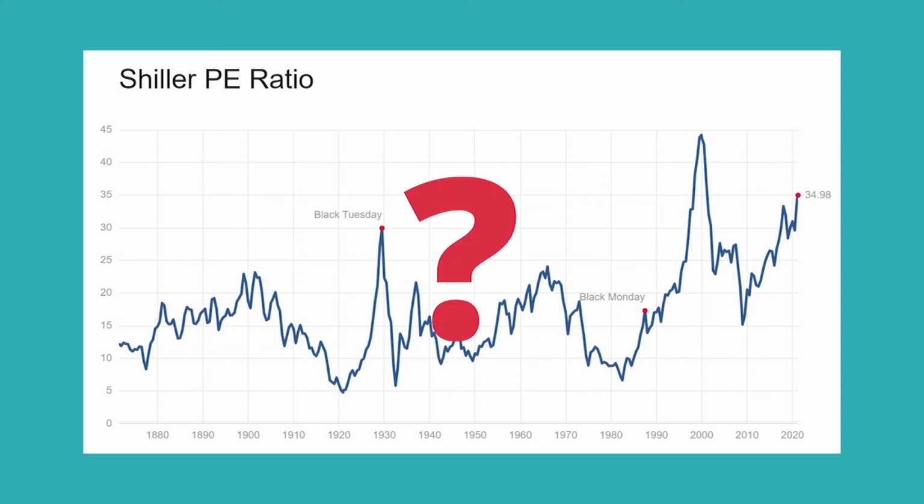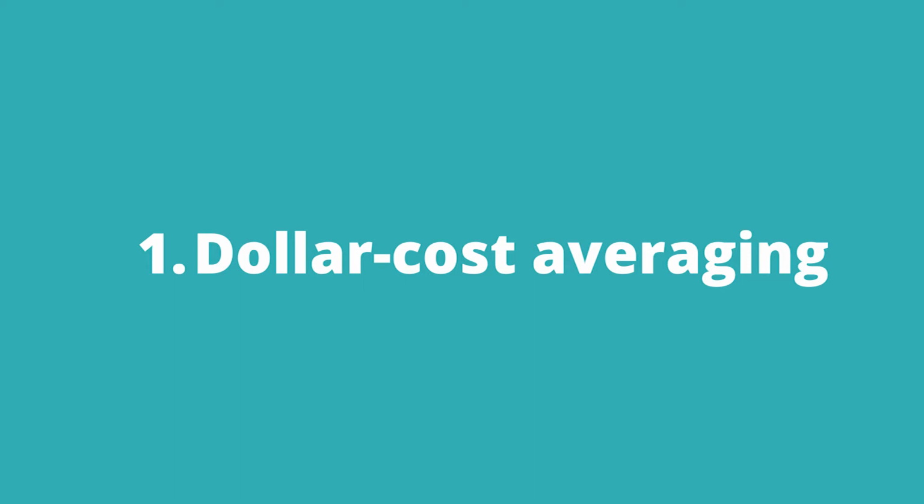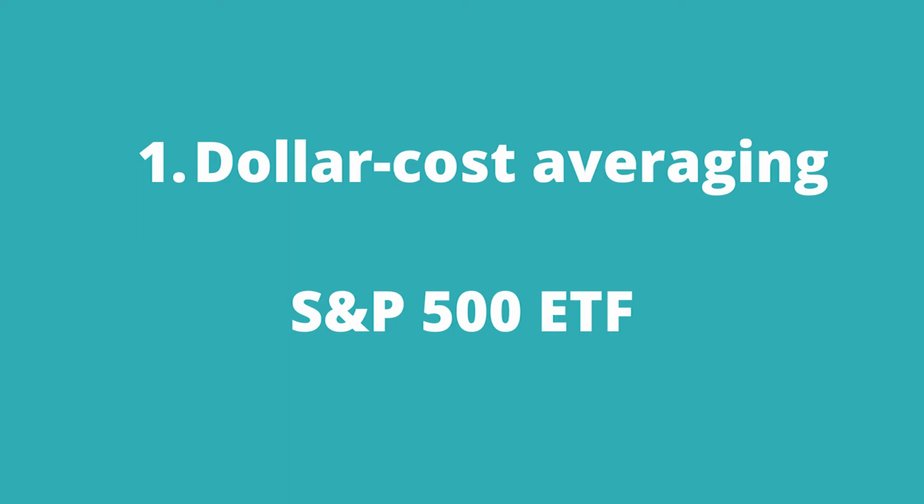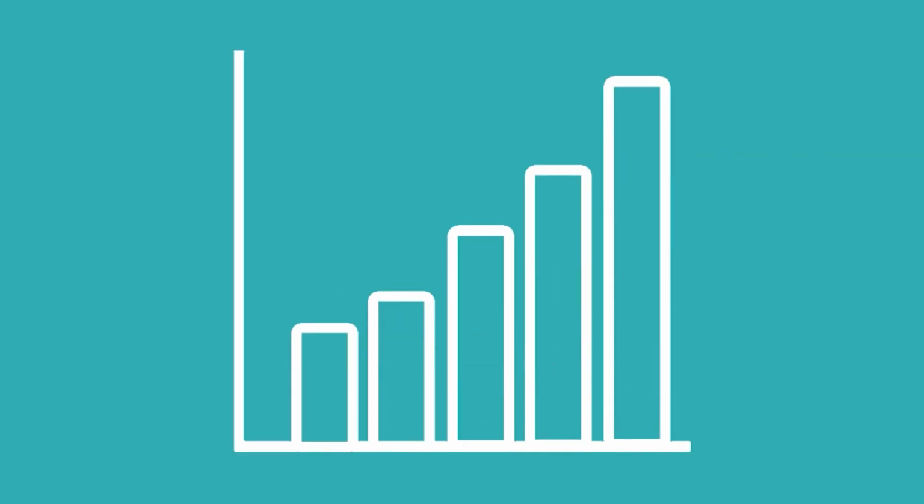So how do we invest now that the market is overvalued? The first method is called dollar cost averaging. If you want to invest passively, which means that you don't want to pick individual stocks, you can buy an S&P 500 passive index fund, also called an ETF. This way your money will be in the market, but you don't have to worry about how individual companies are doing, because the market is always growing over time.